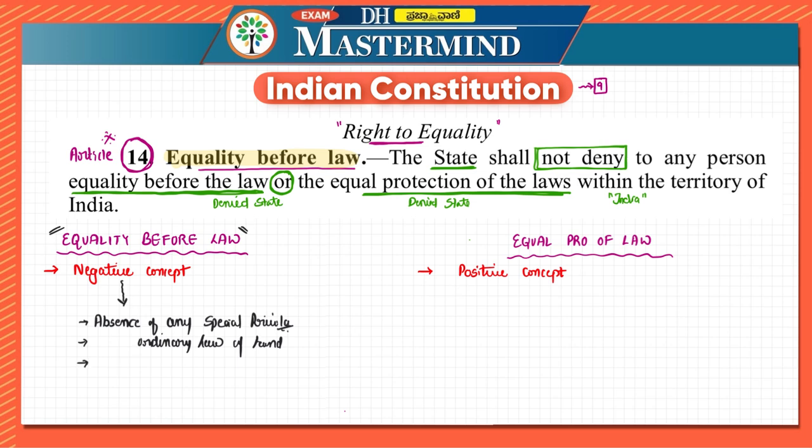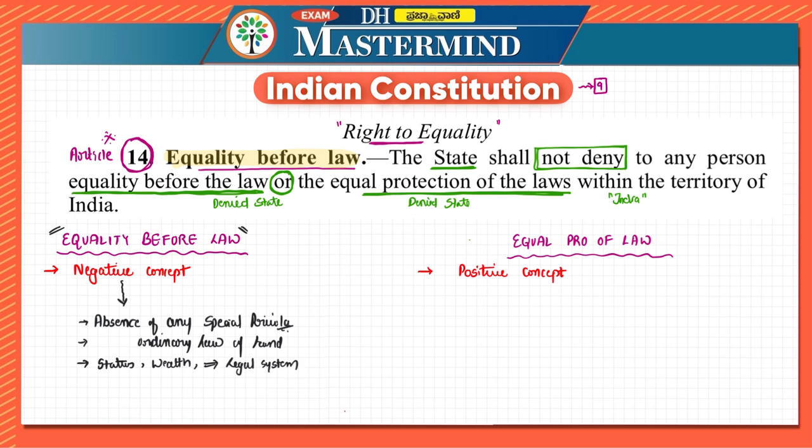In other words, we can say that this equality before the law means that it doesn't matter what that person's status is, what their wealth is, what their background is. When it comes to legal system, everyone has to be treated equally.